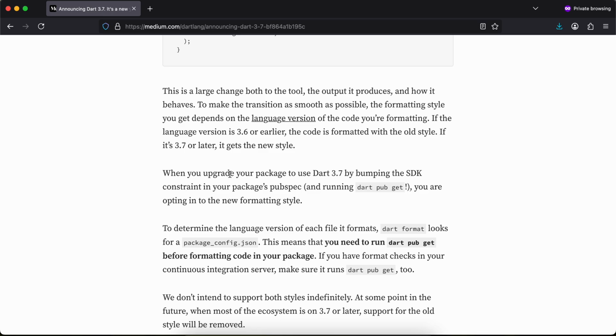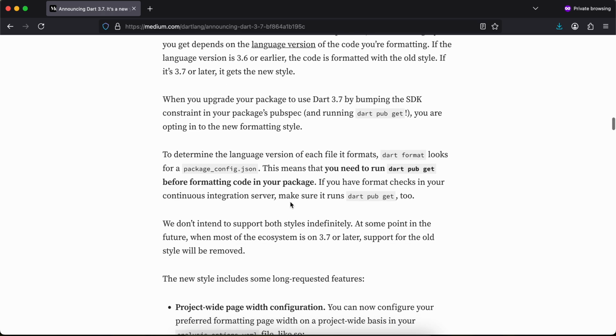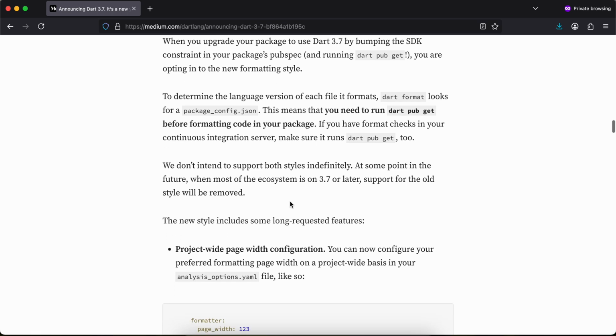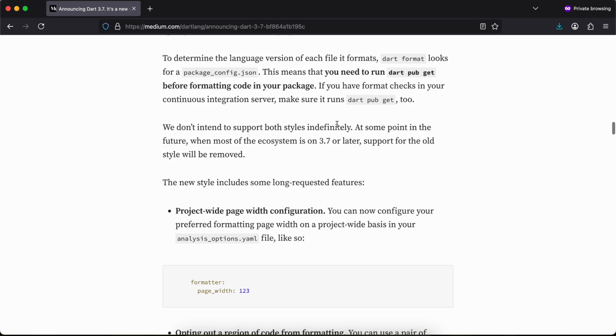When you upgrade your package to use Dart 3.7 by bumping the SDK constraint in your package pubspec and running dart pub get, you are opting into the new formatting style. To determine the language version of each file it formats, dart format looks for a package_config.json. This means you need to run dart pub get before formatting code in your package. If you have format checks in your continuous integration server, make sure it runs dart pub get too. We don't intend to support both styles indefinitely.